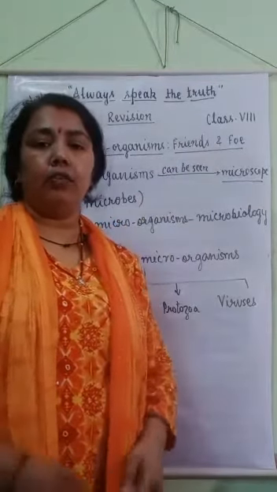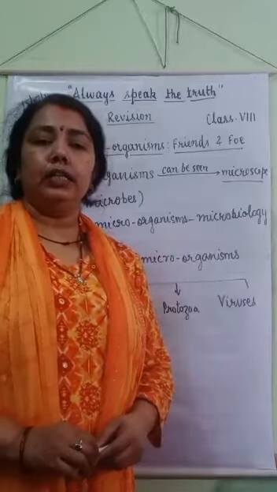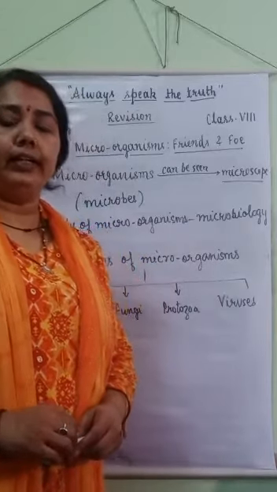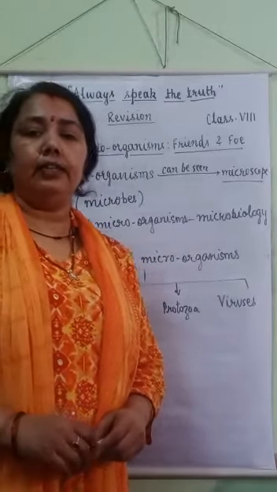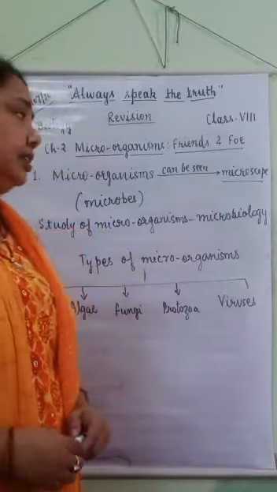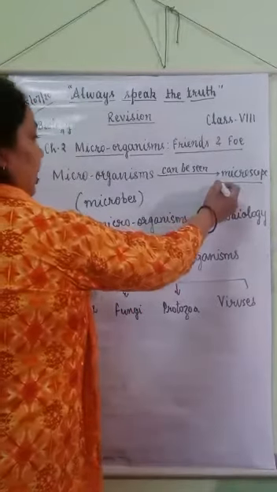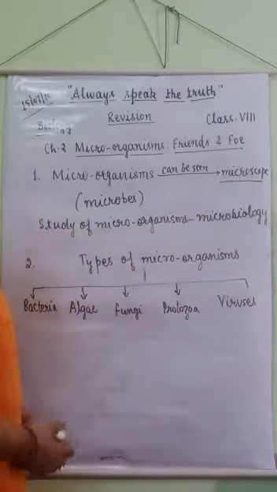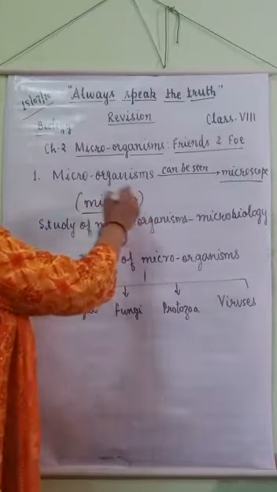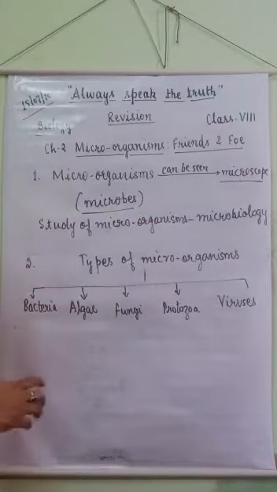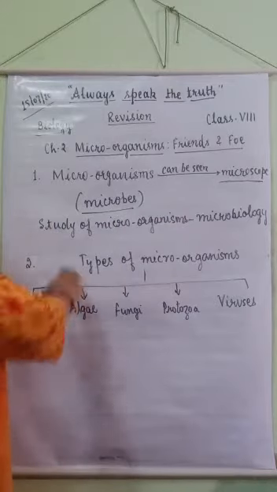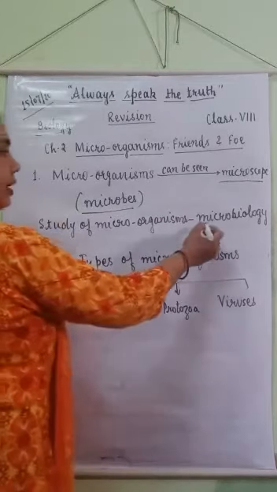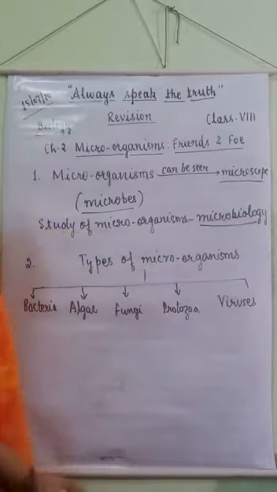Firstly, what are microorganisms? Microorganisms are tiny living organisms that cannot be seen with our naked eyes. They can be seen only under the microscope. They are also known as microbes, and the science in which we study microorganisms is known as microbiology.